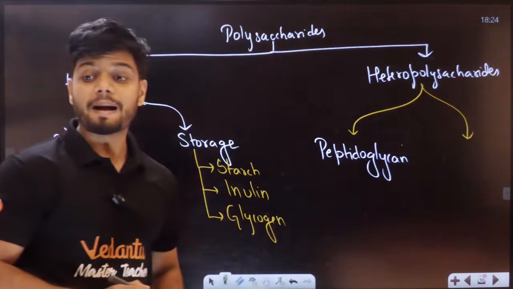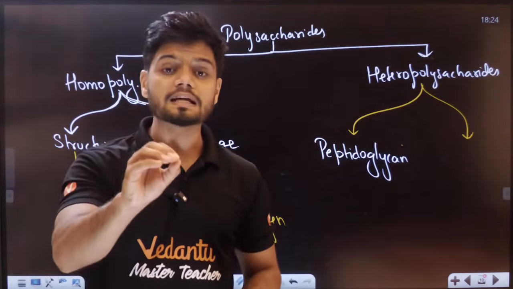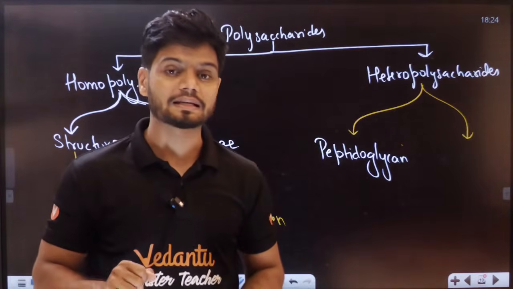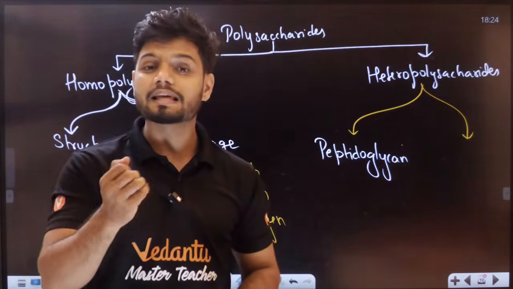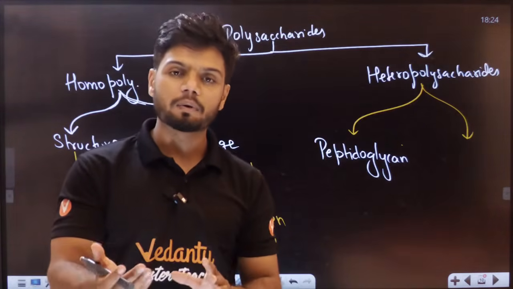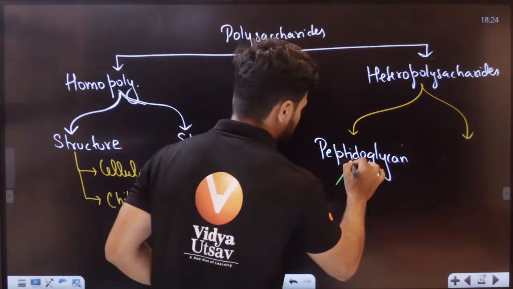In the case of bacterial cell, you might have learned peptidoglycan. It is a layer in your bacteria, remember? The cell wall is made up of peptidoglycan. Peptidoglycan is made up of something called NAG and NAM.